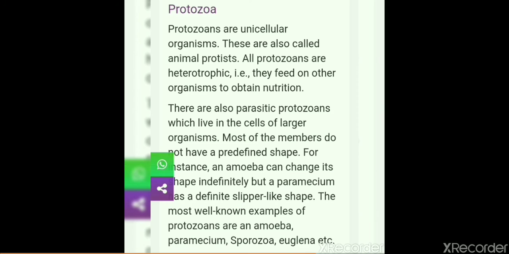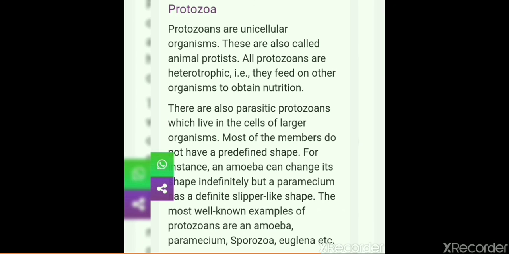In the next section, you will see the protozoans. They are also kept in kingdom Protista. Protozoans are unicellular, eukaryotic organisms. They are also called animal protists. All protozoans are heterotrophic. They feed on other organisms to obtain nutrition. There are also parasitic protozoans which live in the cells of larger organisms.